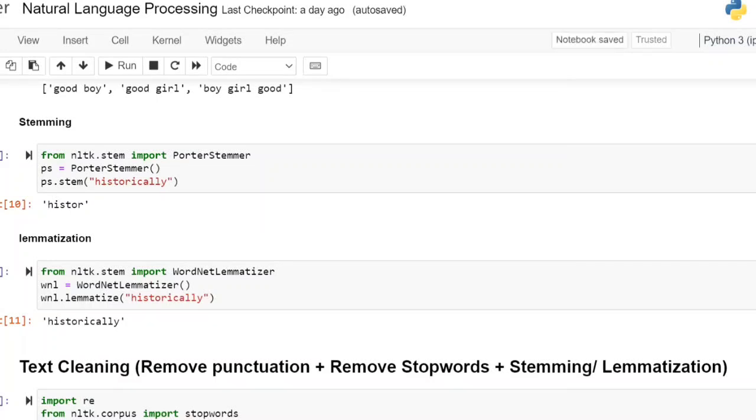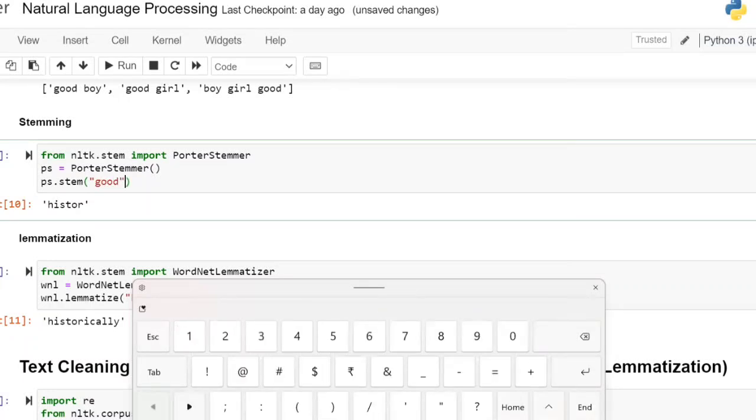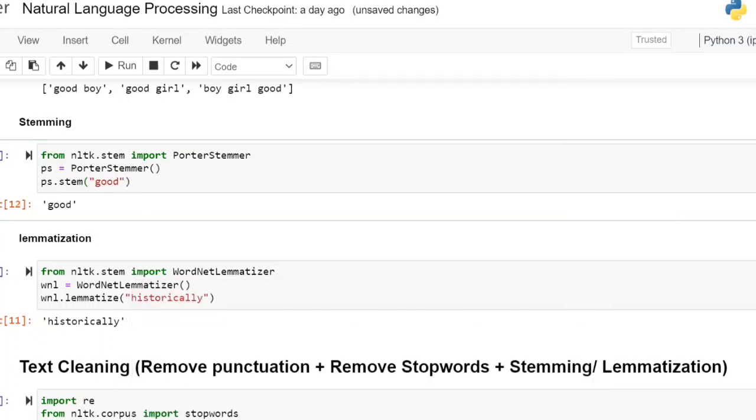Now, for example, instead of historically, let us go with good. Let us take good, G-O-O-D. If I apply this good concept in stemming, I get the output as good only. Sir, good means actually it has to convert to go? I told you that stemming may or may not give the meaningful word. Sometimes it will give the meaningful word, sometimes not. For historically, what has it shown? Hister. Whereas for good, it is showing us good only. Can you see the difference?